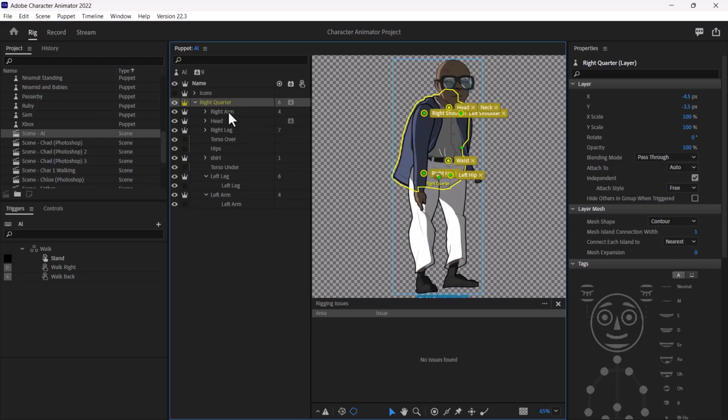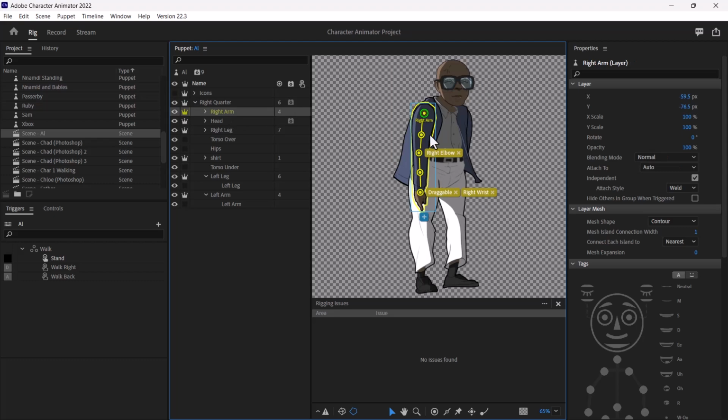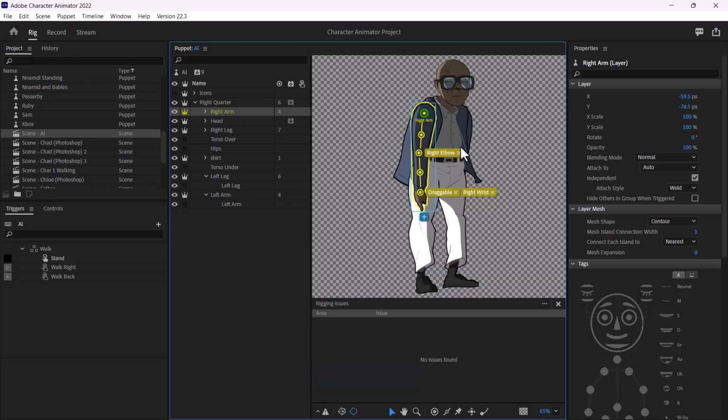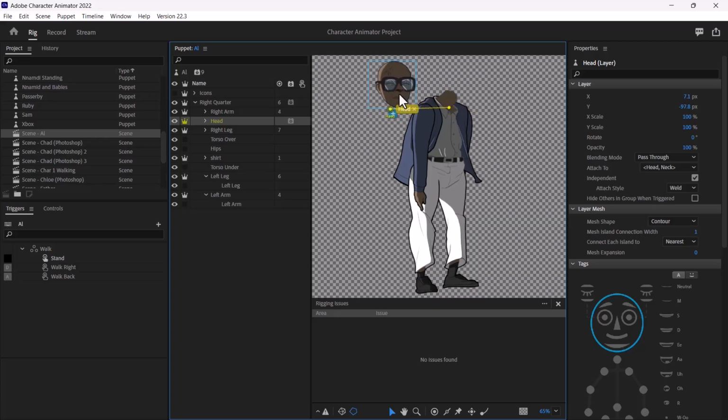So this is the right arm of the character, then I can drag it and move it around, so the arm is independent of the body, okay? And then you have the head. I believe the head is actually independent. So you can see this is the head of our character.